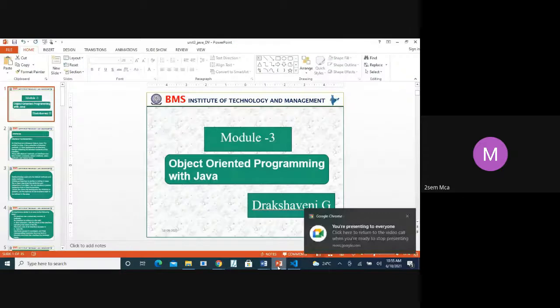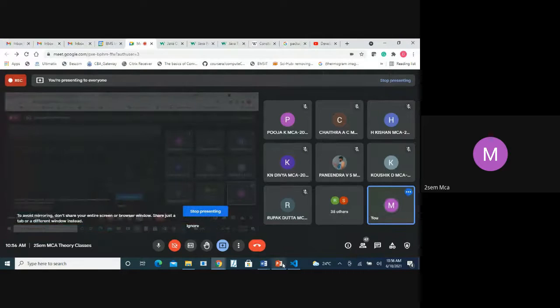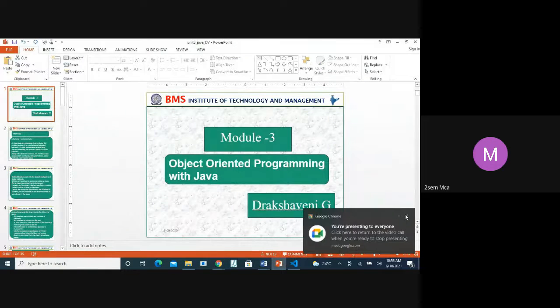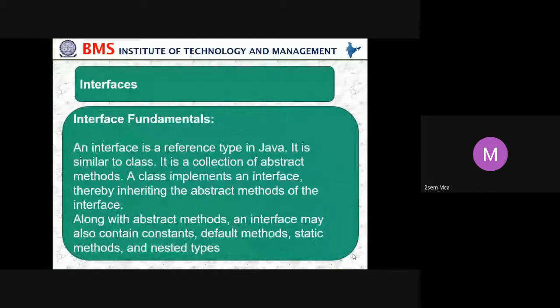So today we start with third module. In that, the first part of it is interface. So what is interface? You people already know the interface. An interface is a reference type in Java. It is similar to a class. It is a collection of abstract methods. A class implements an interface, thereby inheriting the abstract methods of the interface.